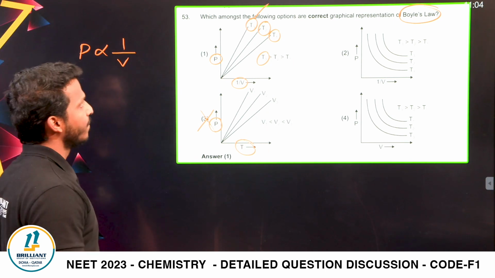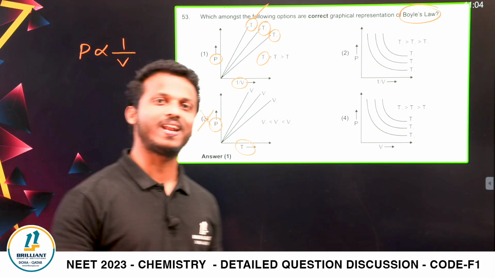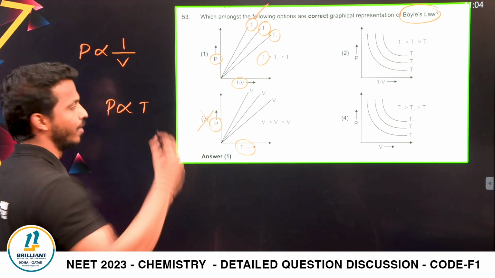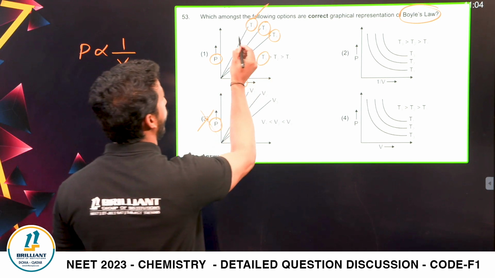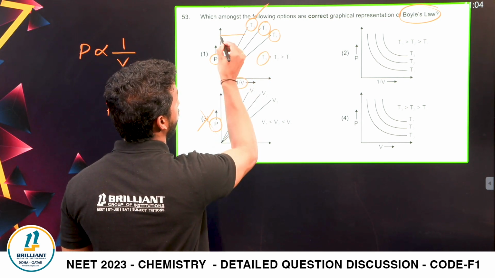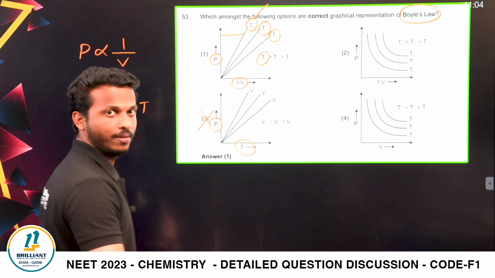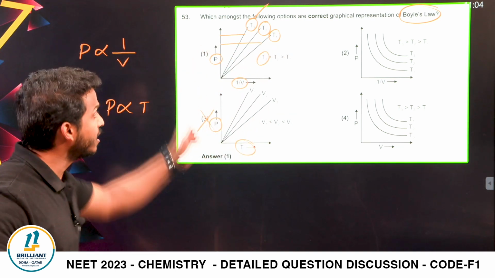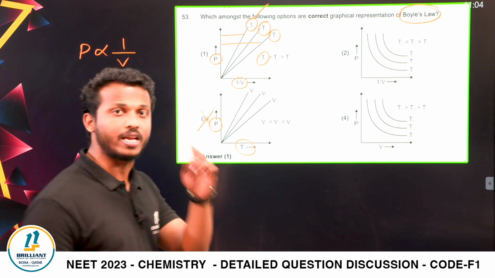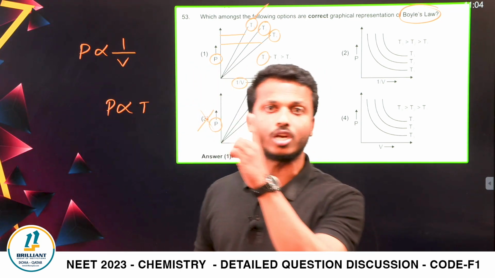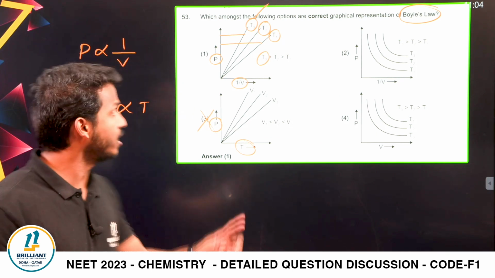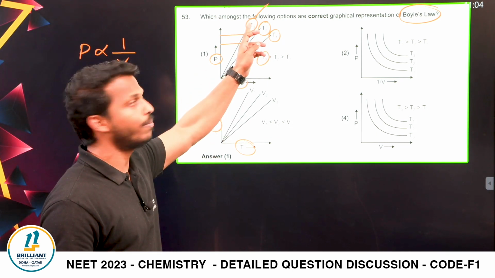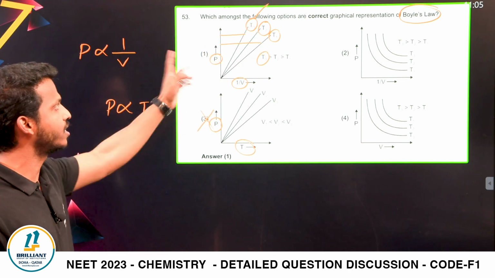Yes, dear all. How are pressure and temperature related? Pressure and temperature are directly proportional. See, at high temperature, pressure is high; at low temperature, pressure is low. So this is the correct graph, where Boyle's law says that pressure is inversely proportional to volume, so pressure is directly proportional to 1/V, and at a high temperature, high pressure is there. Yes, it's the correct one.